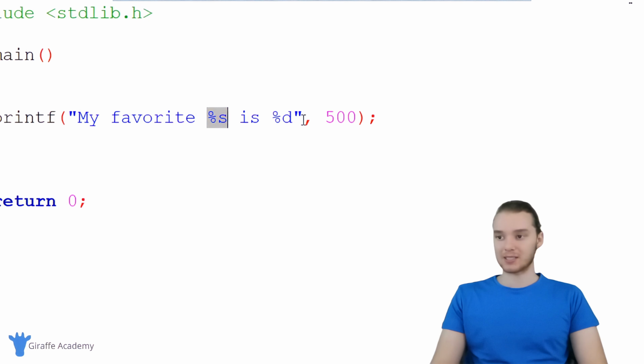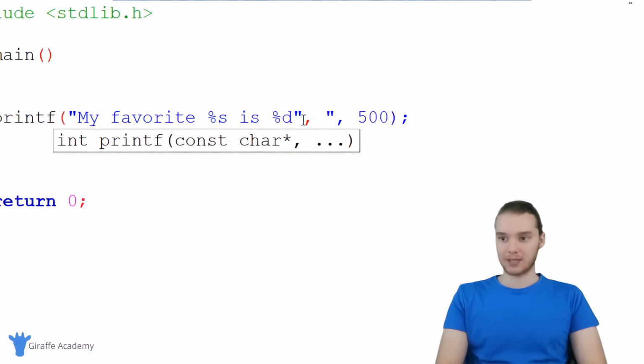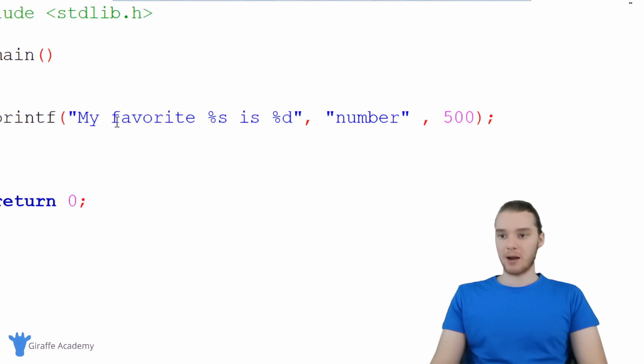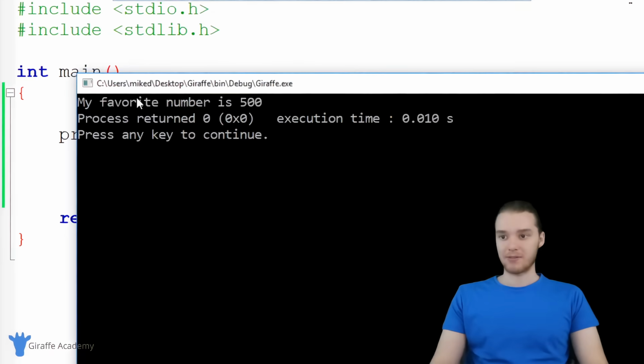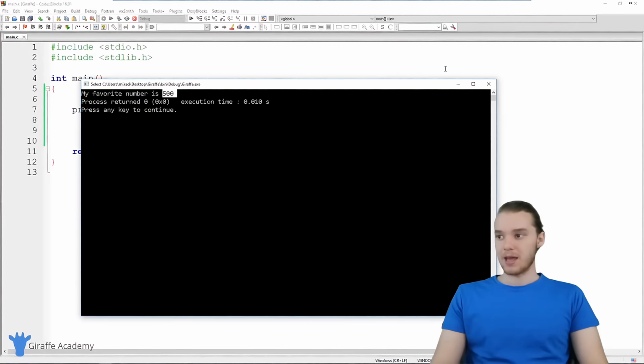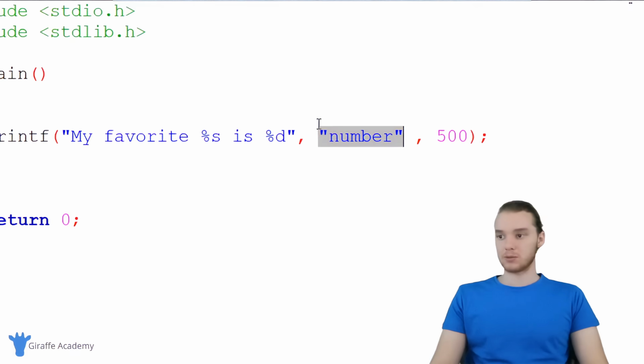So if I said %s, I can make another comma here, and I could say number. And now this is gonna print out my favorite %s, so it's gonna look for this string of text over here, it's gonna insert that in, and it's gonna say 500. So now when we run this, it'll say my favorite number is 500. And you'll notice here that I'm using multiple commas.